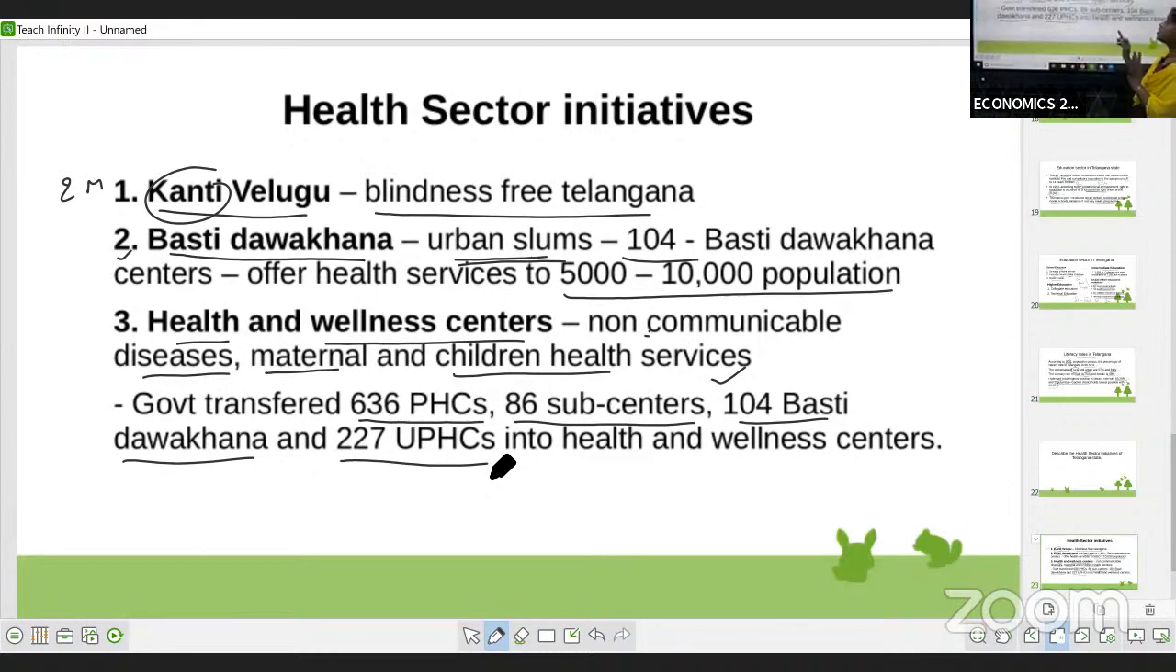All these centers are converted or transferred into health and wellness centers. So the health and wellness centers are merged with this, joined with this. These are the three health initiative programs the Telangana government has introduced. The first one is Kanti Velugu, the second one is Basti Dawkhana, and the third one is Health and Wellness Centers.